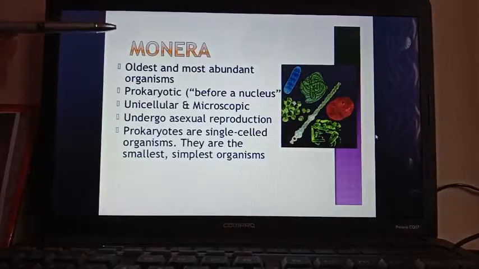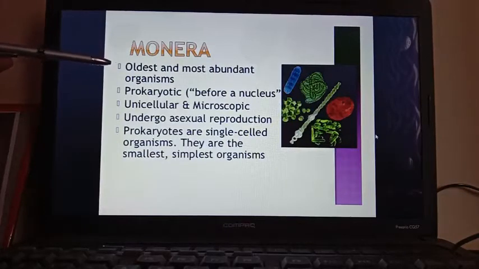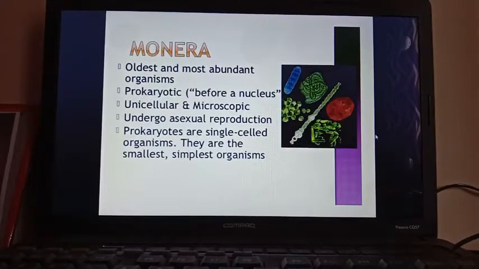So, kingdom Monera, you can see here. It is the oldest and most abundant organism, meaning Monerans are actually the primitive organisms. Obviously they are prokaryotic, unicellular, and microscopic. We can't see them without a microscope. They undergo asexual reproduction mainly. Prokaryotes are single-celled organisms. They are the smallest, simplest organisms.